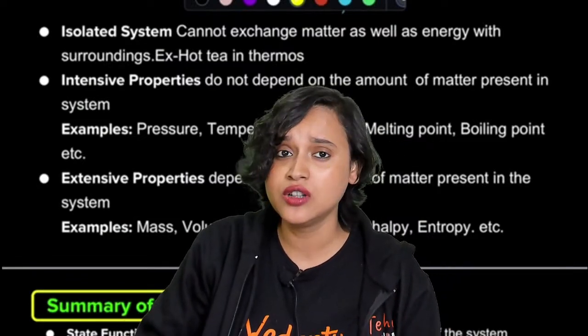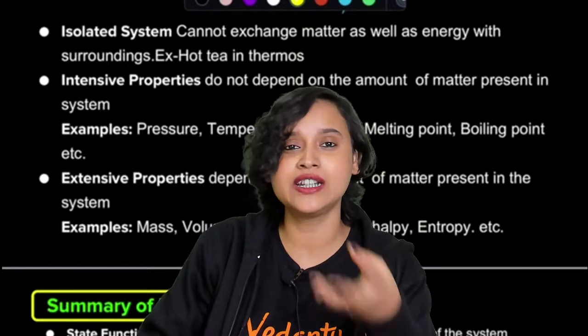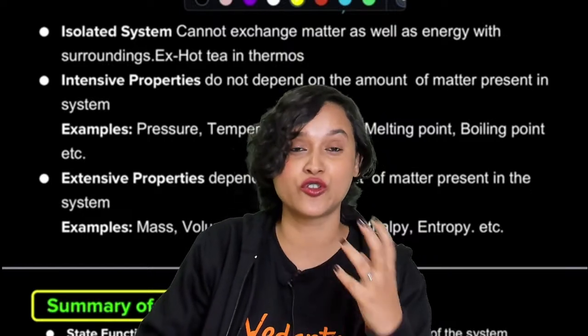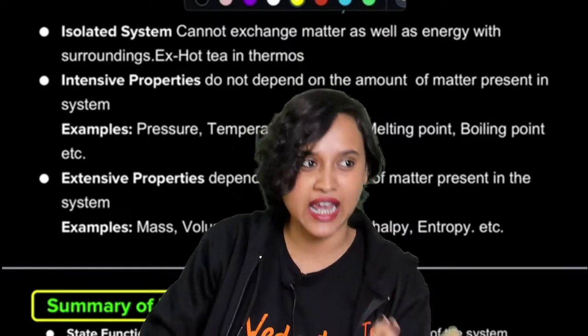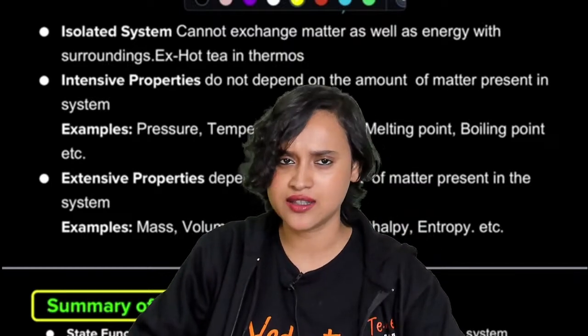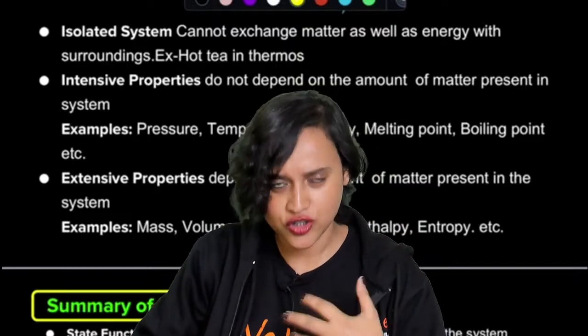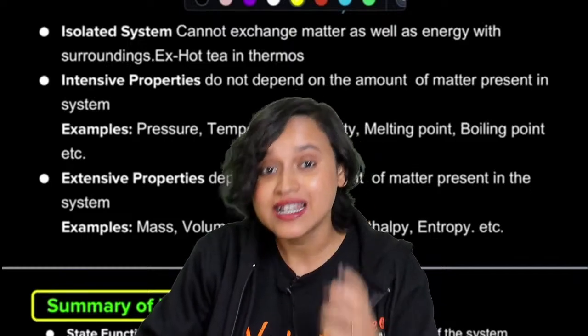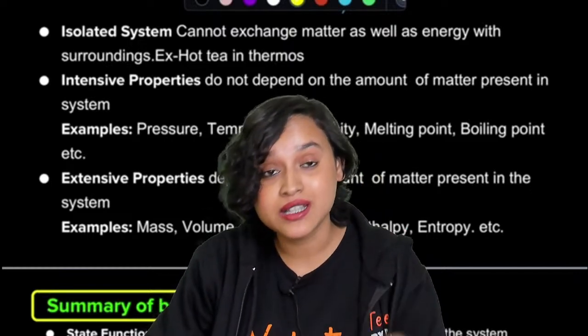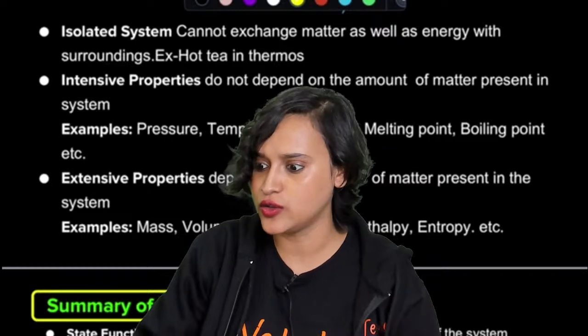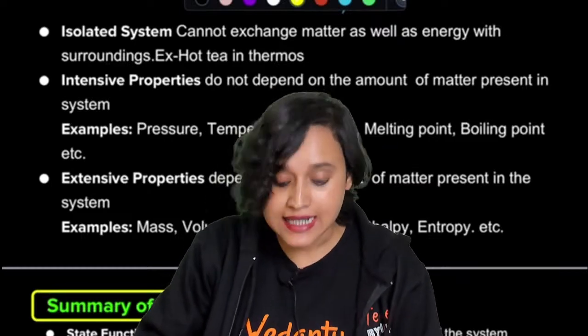Because what will I do? If I go to Italy or France, I will eat a lot of maida, a lot of croissant and cake and pastries and everything. My weight will increase. So you understand that weight is actually an extensive property because it does depend on how much matter you have. Is this clear, everybody?